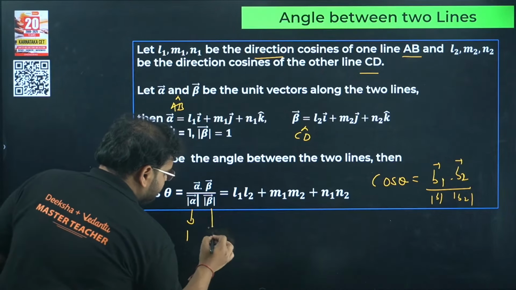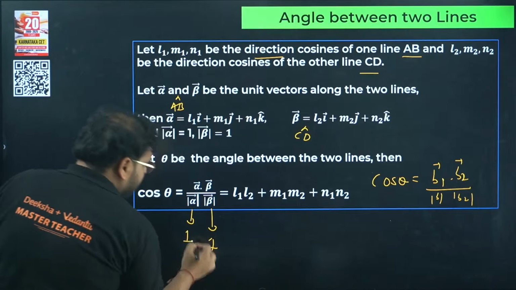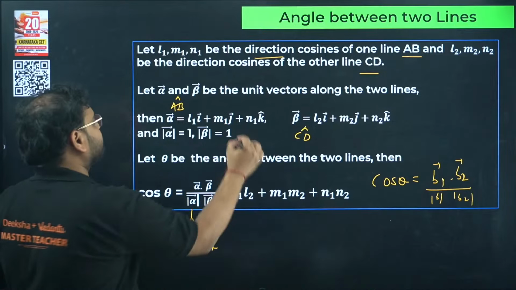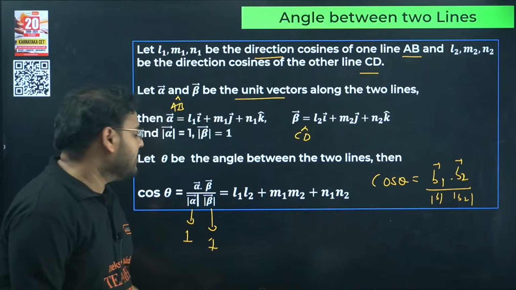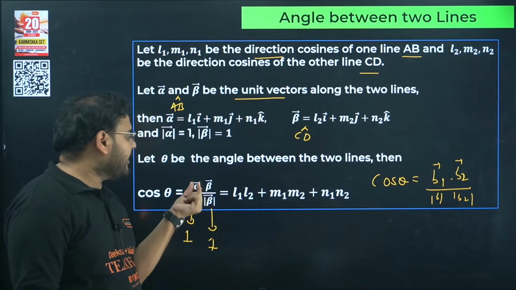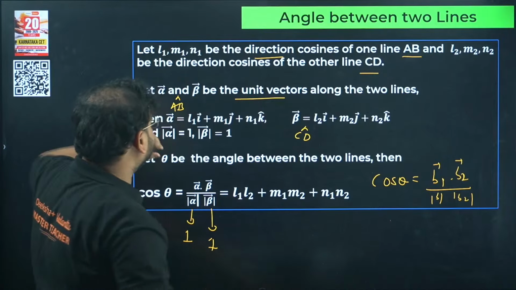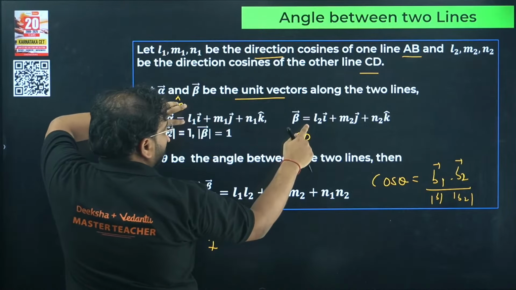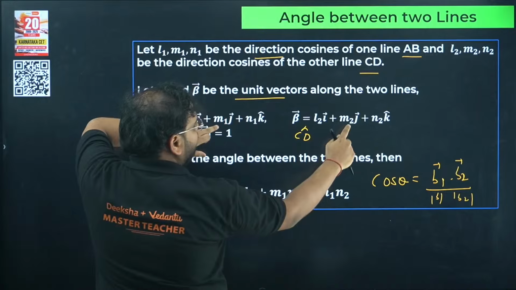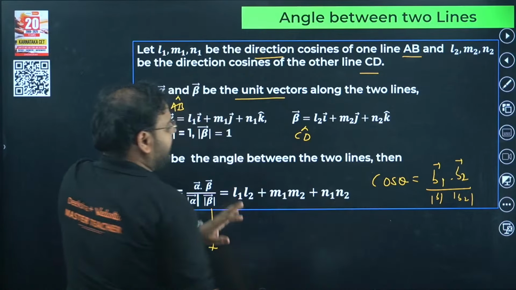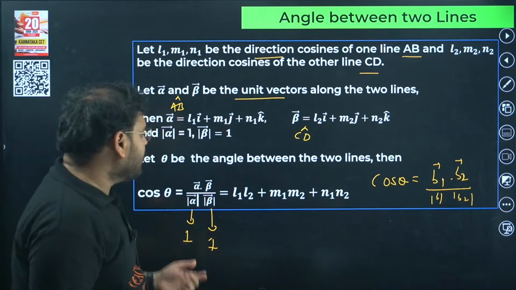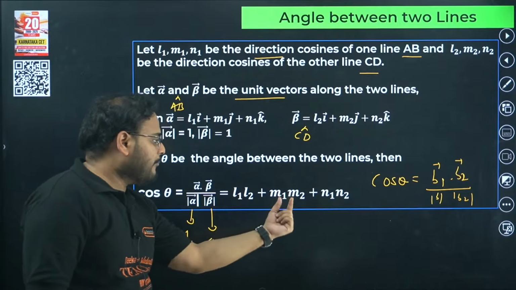Sorry, I forgot about it. They have given this as a unit vector, so this mod will be 1, and this also will be 1. So I get a dot b. How do you find a dot b? Check here: i cap with i cap, so l1 l2. j cap with j cap, so m1 m2. And k cap with k cap, so n1 n2. That's your result. So basically, your cos theta is given by l1 l2 plus m1 m2 plus n1 n2.